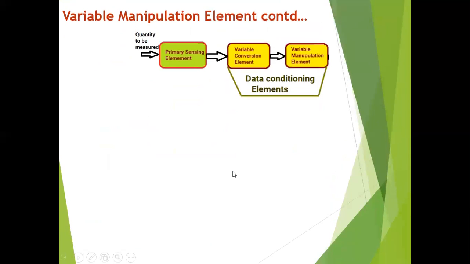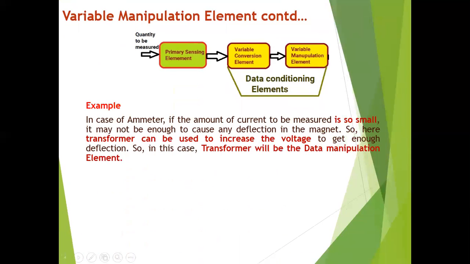Okay. Now, see one more example here. Already I explained about the transformer. In the case of an ammeter, just now I explained. So a transformer can be used to increase the voltage to get enough deflection. So the transformer will be considered as the data manipulation element.